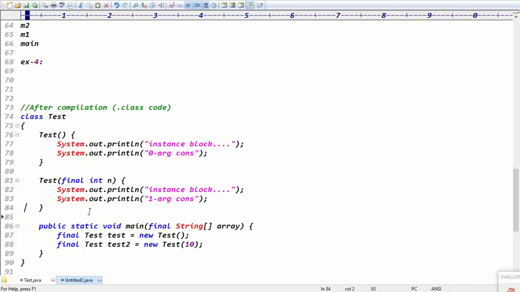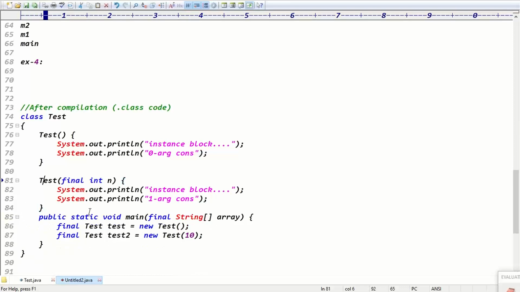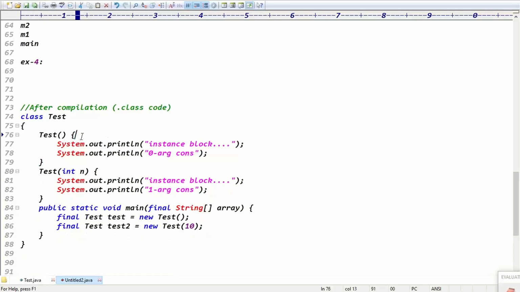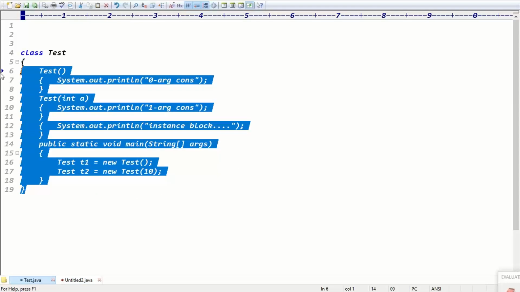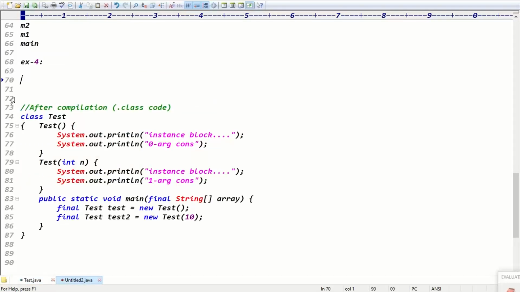So after compilation, there is no concept of an instance block. The instance block code is copied to every constructor during compilation itself. From the JVM point of view, there is no instance block concept. From the JVM point of view, that code is copied to every constructor. That is one small conclusion.